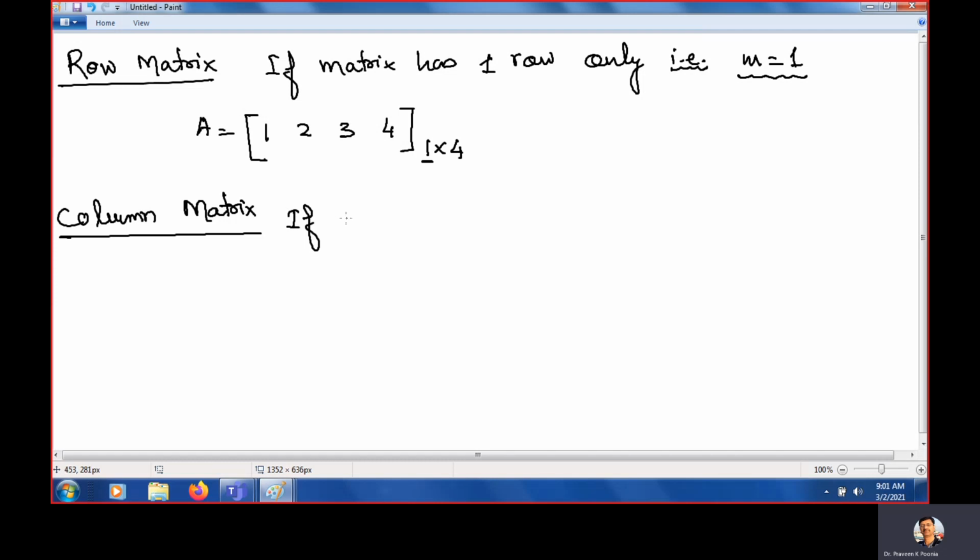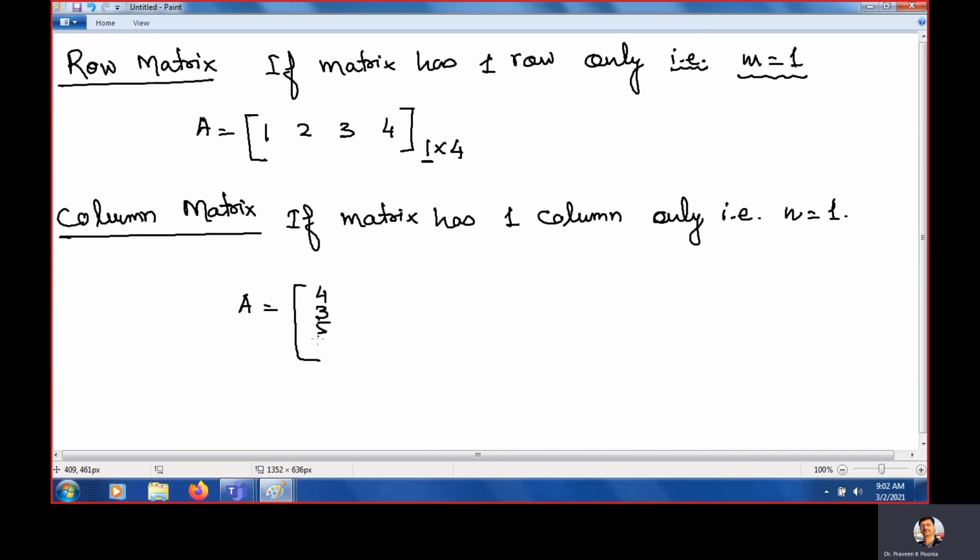And if a matrix has one column only, what do you mean by one column? That is N is equal to 1. The number of columns is 1. For example, A equals 4, 3, 5, 7. What is the size? 1, 2, 3, 4. 4 are the rows. Column is 1. So you can see only one column is there. So if this type of matrices comes, then these two matrices are called row matrix and column matrix.